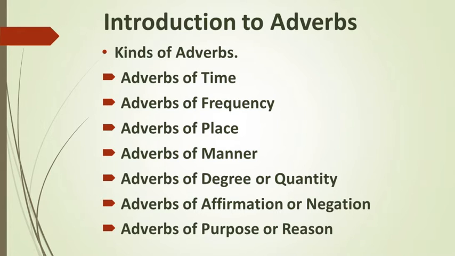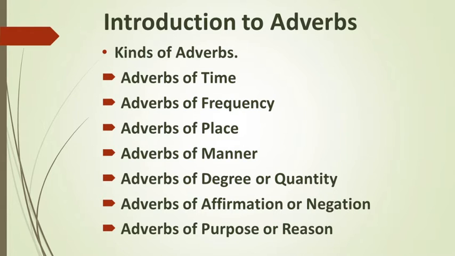Now let's look into their meaning one by one very briefly. Firstly, adverbs of time. Adverbs of time are those words which show us when something happens, like the words before, now, daily, and lately, etc. The second one, adverbs of frequency. They are the words which express how often something happens. So words like often, seldom, frequently, and usually, etc.